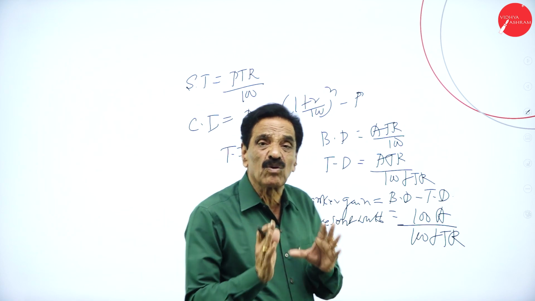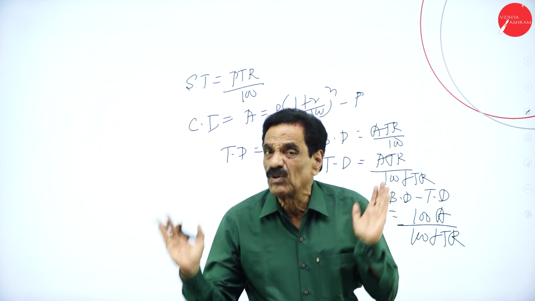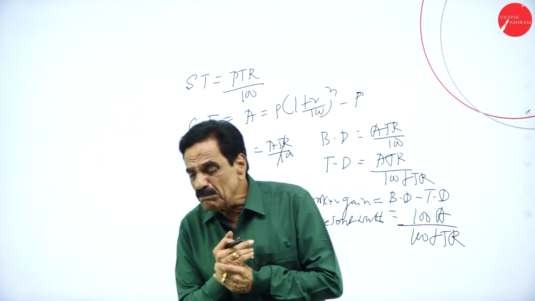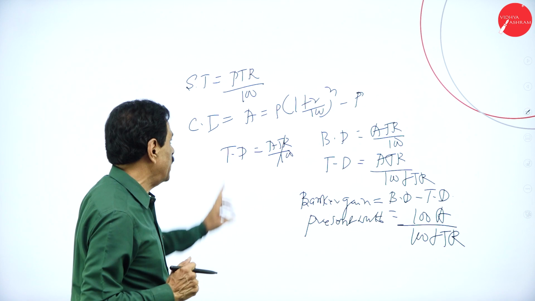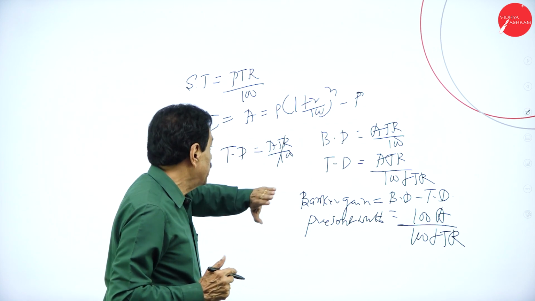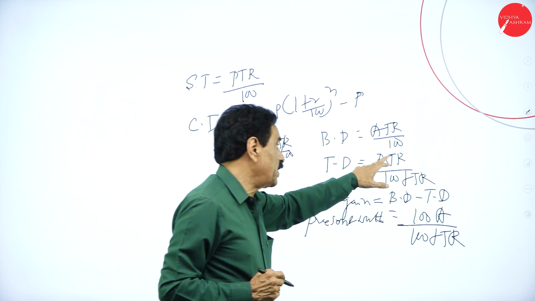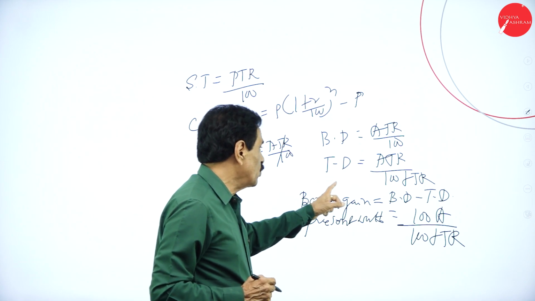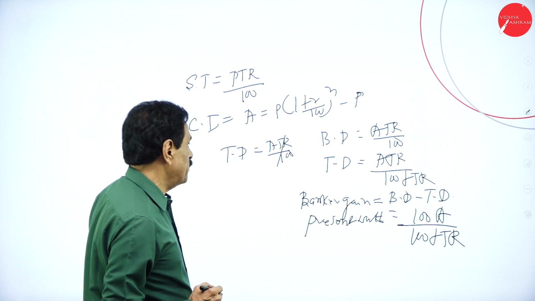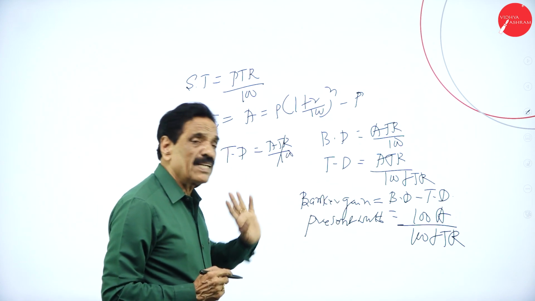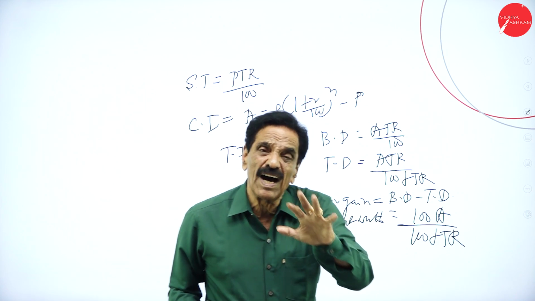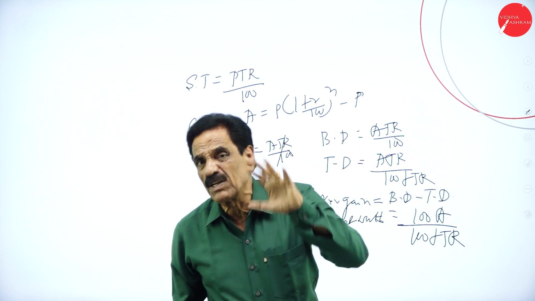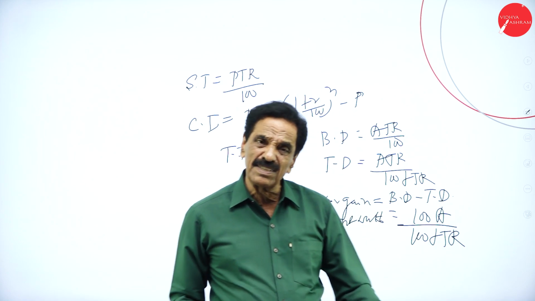This formula we are going to deal with very detailedly while you are solving the problems. You just remember the formula, that's all. So simple interest is PTR over 100. Then banker discount is ATR over 100. Then true discount is ATR divided by 100 plus TR. Banker gain is the banker discount minus true discount. We will deal with the banker discount in detail when you are solving the problems.